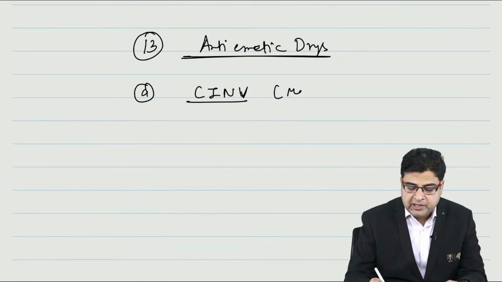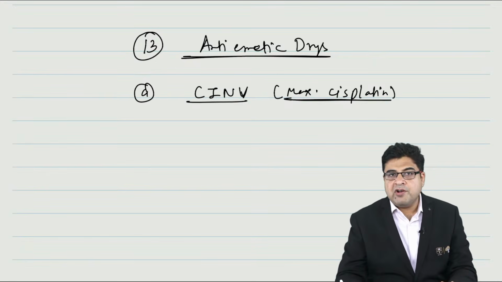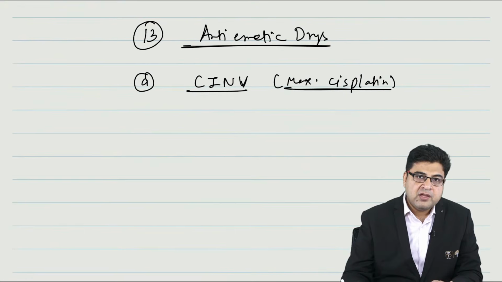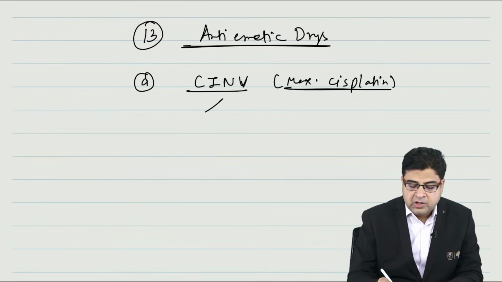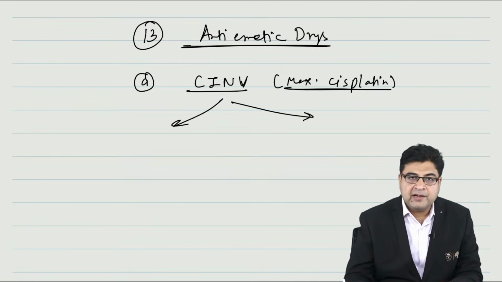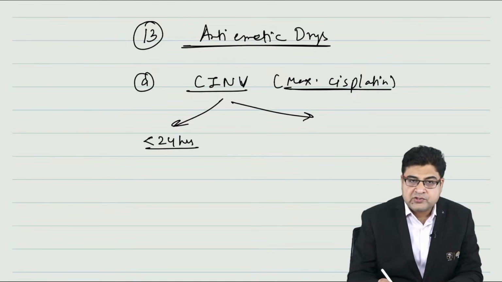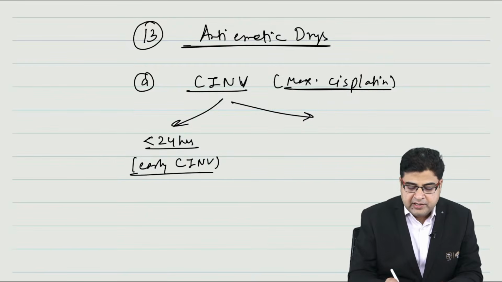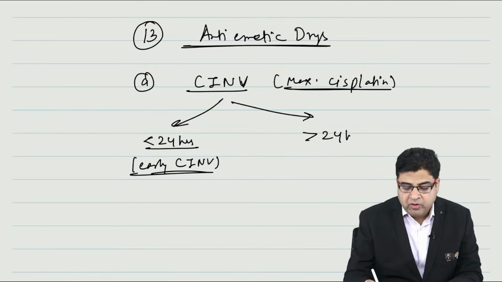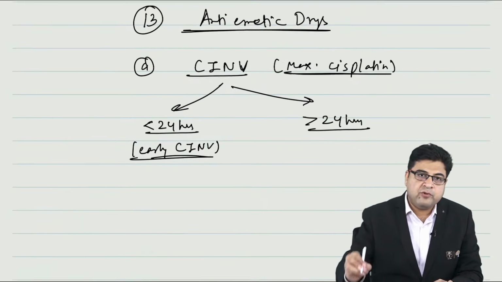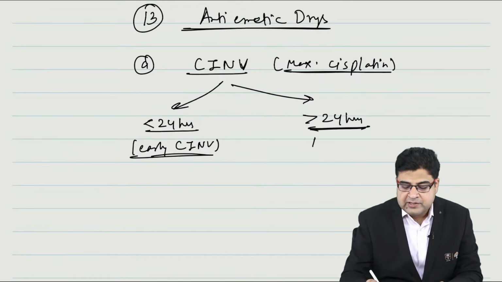Chemotherapy-induced vomiting is maximally caused by cisplatin. Now I can divide this chemotherapy-induced vomiting into two categories. The vomiting that starts within 24 hours of drug intake, I will call early chemotherapy-induced vomiting, and the vomiting that takes place after 24 hours of drug intake is known as delayed chemotherapy-induced vomiting.